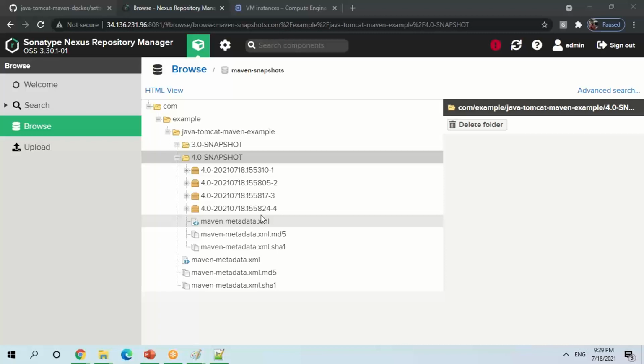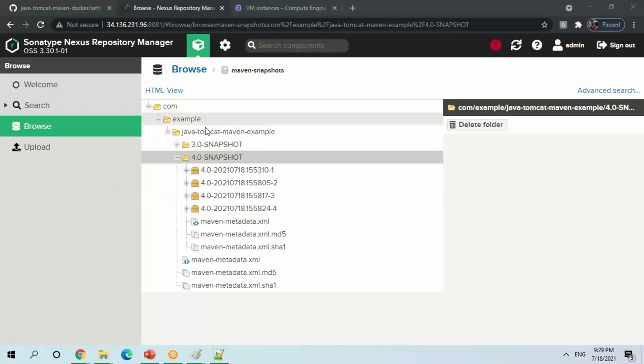If it is a release, it won't allow you to create multiple versions of it. With snapshots, different versions are created: 1, 2, 3, 4. However many times you run, that many snapshots you can have. But a release will always be one. Because of that, it is not taking.